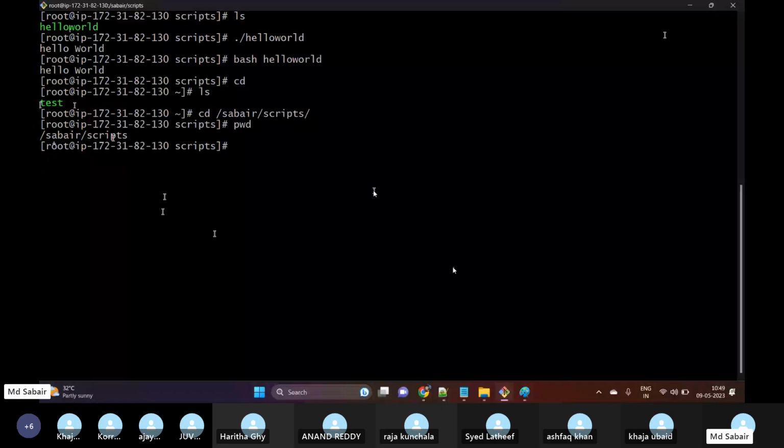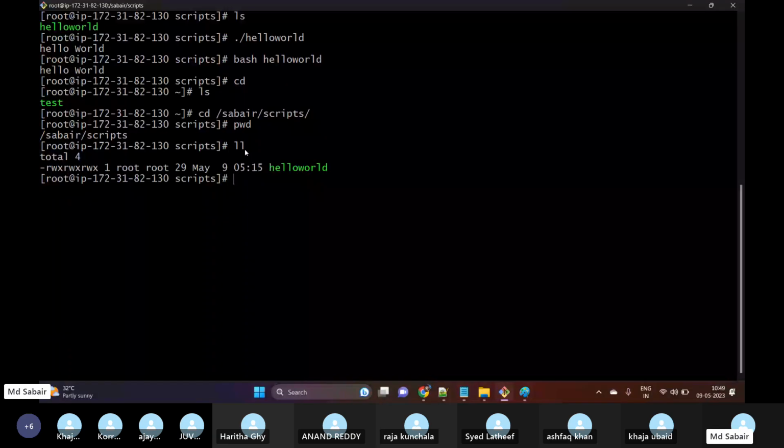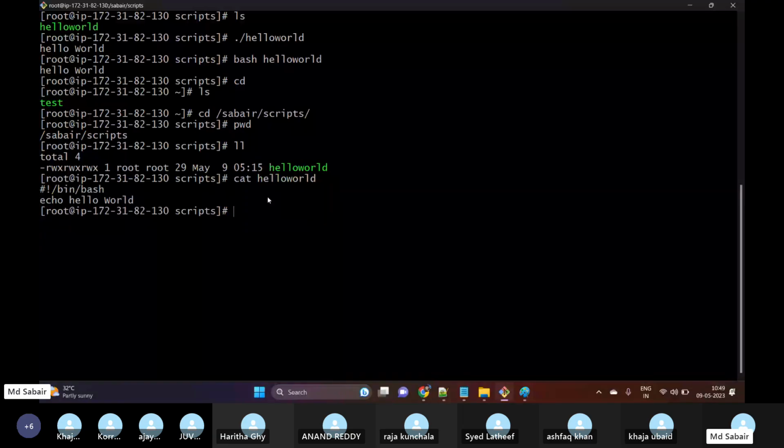And then we have: script name should identify the function. For example, I just created a script called hello world. If I cat the script, it shows whatever the script will do, what kind of functions it performs or what the output will be. So based upon the script usage, try to provide the name. Or else, in future after 1 month or 2 months, if you want to execute the hello world script and it is saved with some other name, then we need to cat and check all the scripts to see what the output is. So make sure to give proper naming conventions.